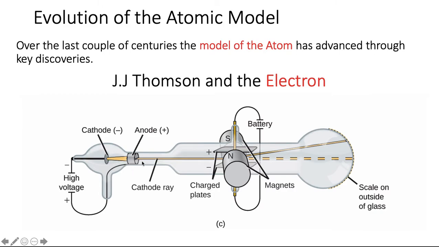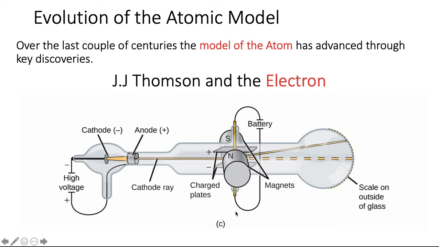If the cathode rays are placed under a magnetic field and between charged plates, they are deflected. This ray is deflected upward towards the positively charged plate. If these were not charged at all, the rays would just pass through and continue straight. But they are deflected upward towards the positively charged plate.